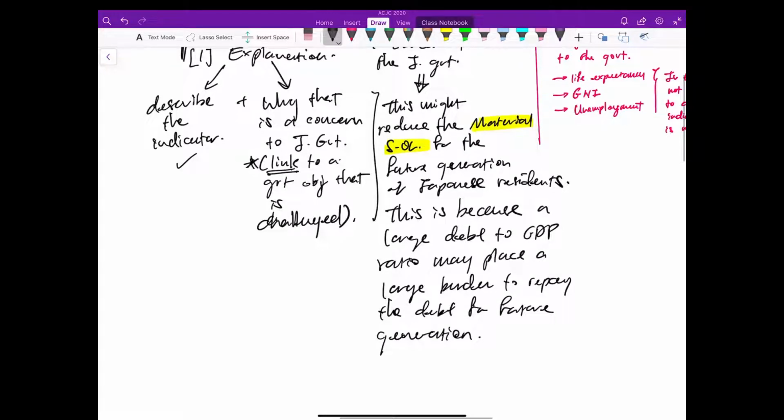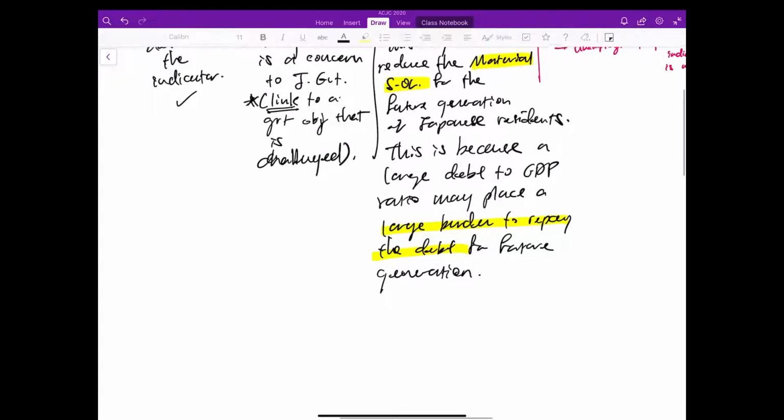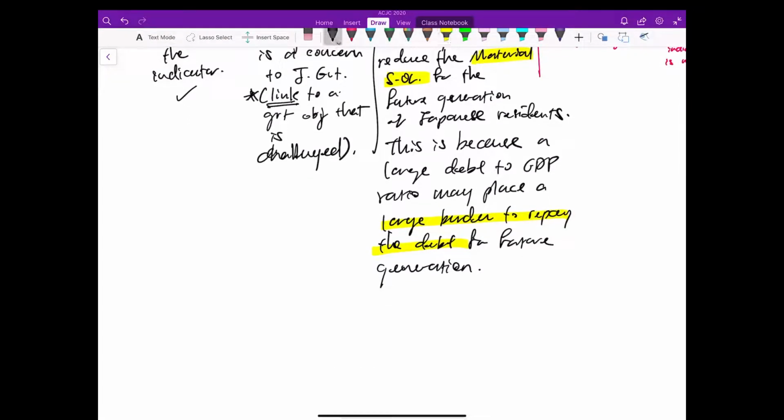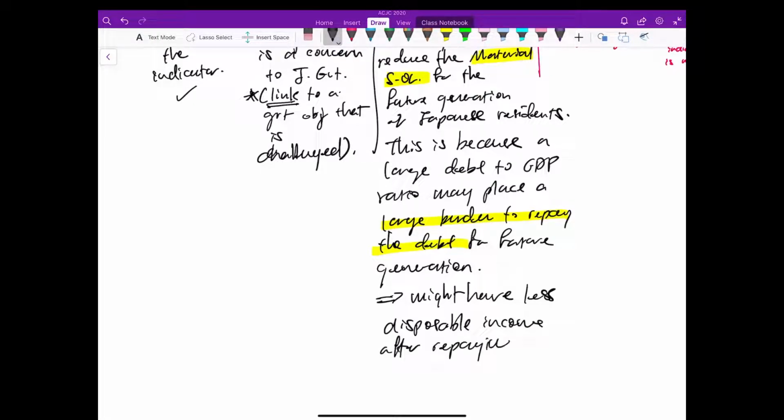So the keyword is burden to repay the debt. And then this will mean that for this future generation, they might have less disposable income after repaying debt. Okay?